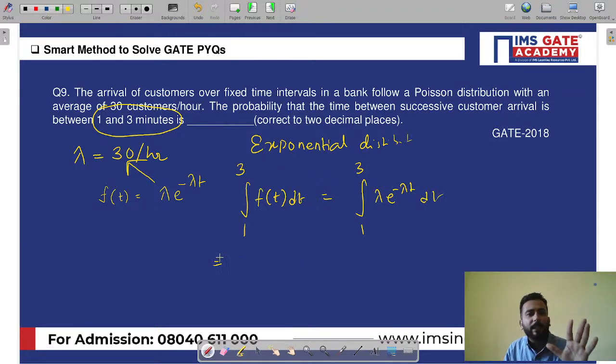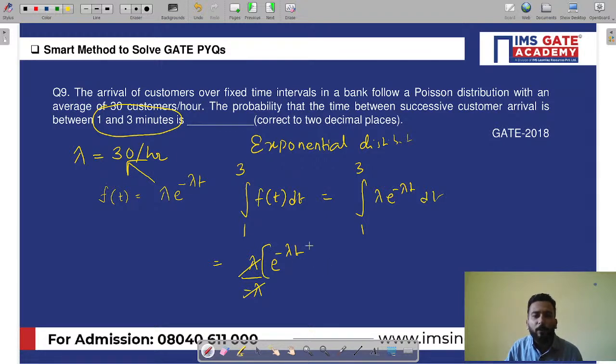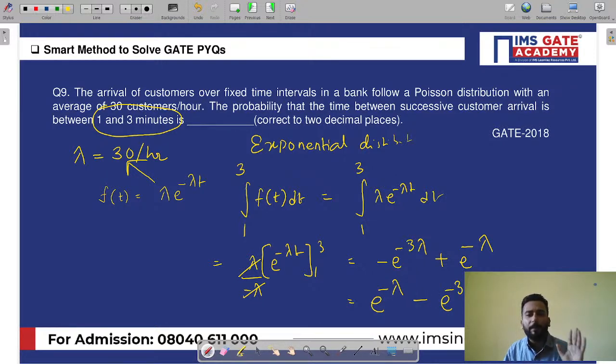Right now, let us solve the integration without worrying about the values. This is lambda, and this is e raised to minus lambda t divided by minus lambda. Lambda gets cancelled out, and you have to substitute between 1 and 3. So it is minus e raised to minus 3 lambda plus e raised to minus lambda. Ultimately it is e raised to minus lambda minus e raised to minus 3 lambda. Clear till here?